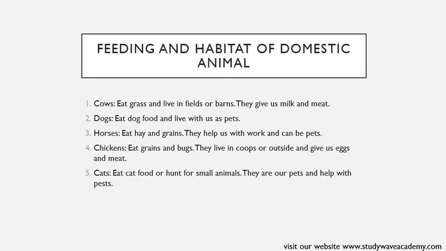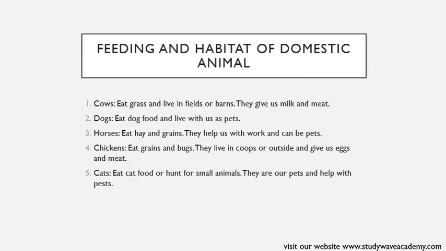They often live in fields or barns and provide milk and meat for us to eat. Dogs eat dog food and live with us as pets. Dogs are carnivorous, but many eat commercial dog food. They are kept as pets and are known for their loyalty and companionship.